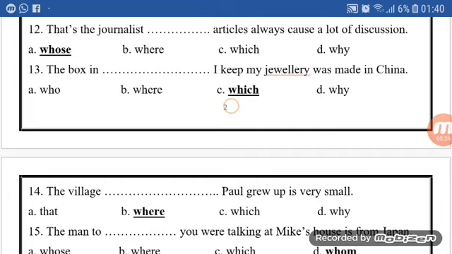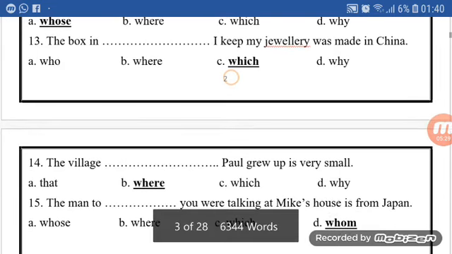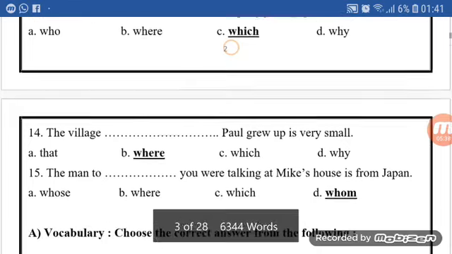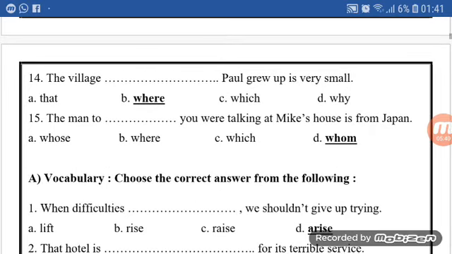Number 13. The box in space I keep my jewelry was made in China. Here we are talking about something, so the correct relative pronoun here is which. Yes. Number 14. The village space Paul grew up is very small. We are talking here about a village. The village is a place, so we use the relative pronoun where.